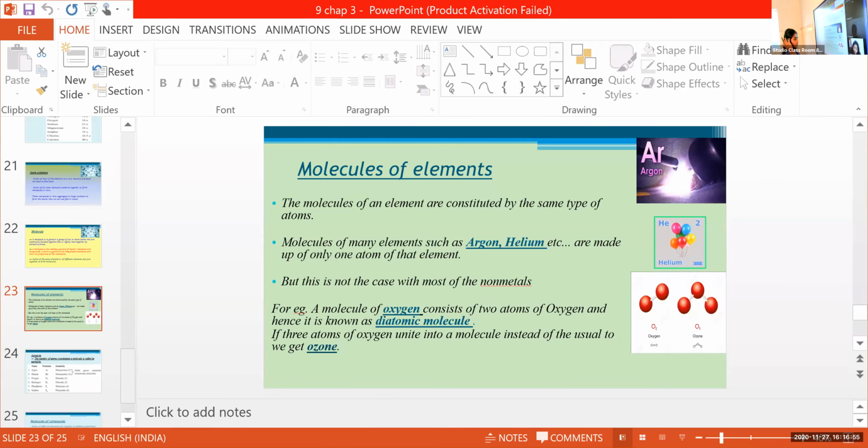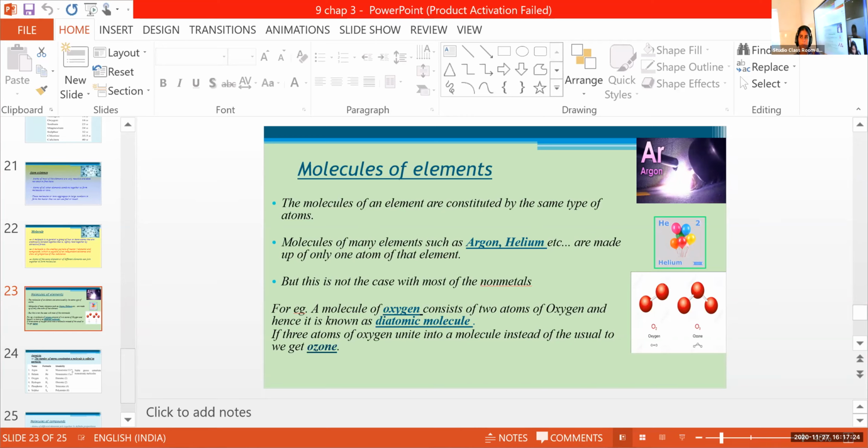Molecules of elements. The molecules of an element are constituted by the same type of atoms. Same type of atoms combine together to form an element. And I told you that most of the elements do not exist in free state, right?